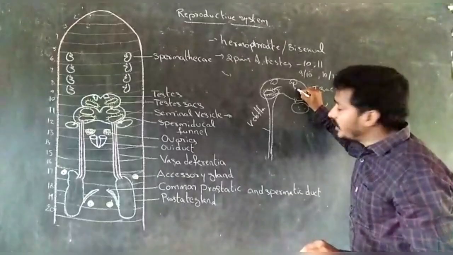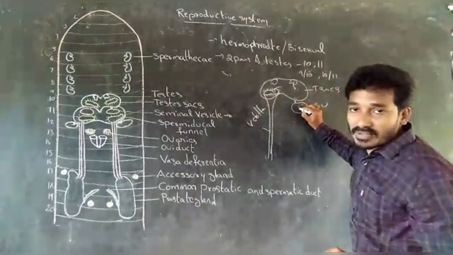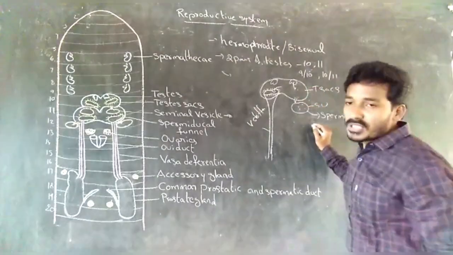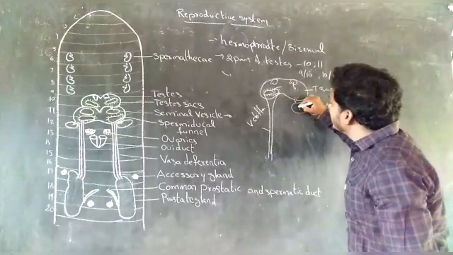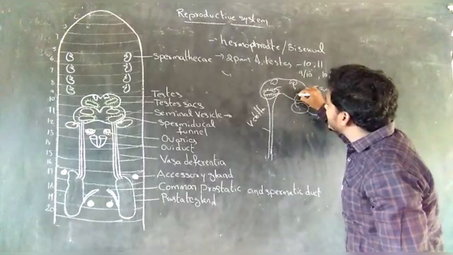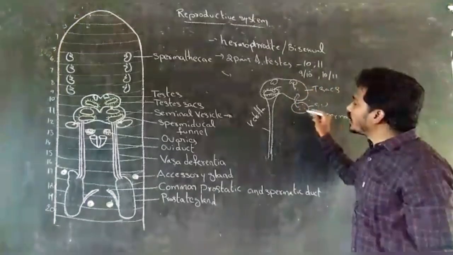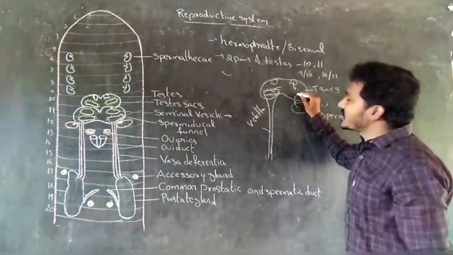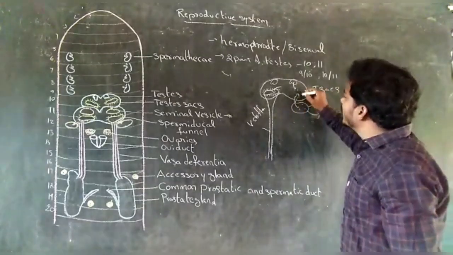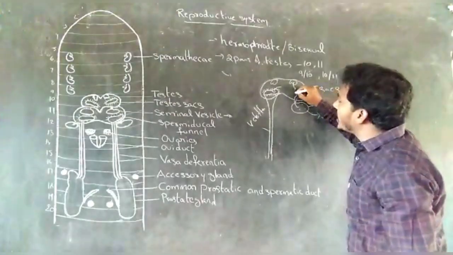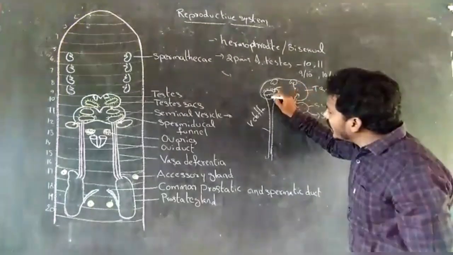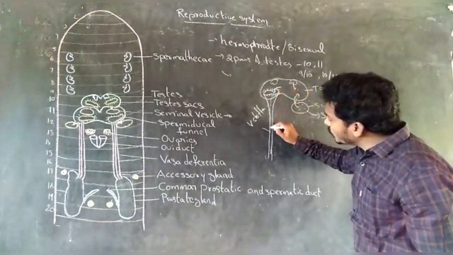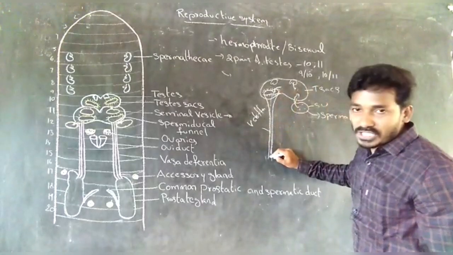These spermatogonia enter the seminal vesicles and transform into spermatozoa. These spermatozoa enter the testicle sacs, are collected by the spermatical funnel and then transferred through the vasa deferentia.